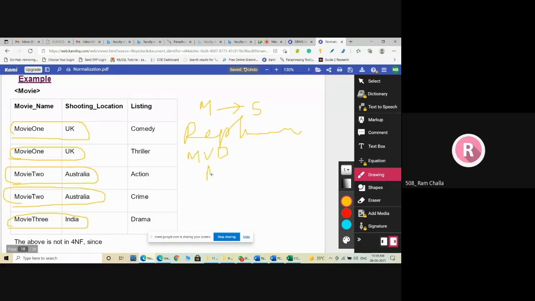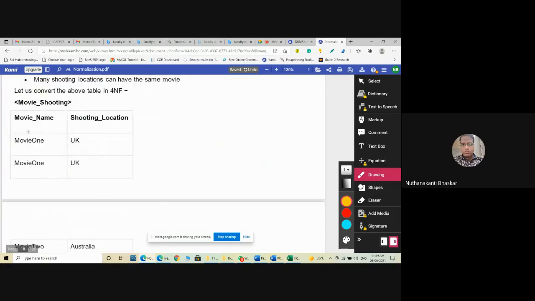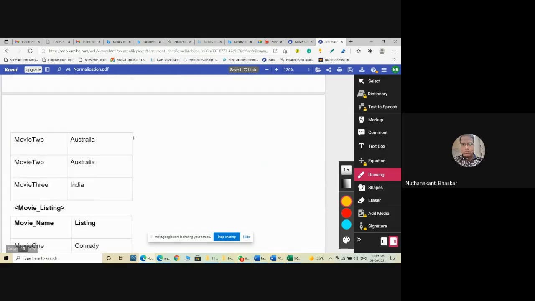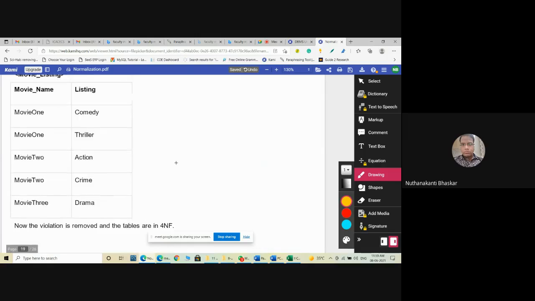M determines multiple values. So there is a multi-valued functional dependency. That is the F plus rule, that is what I told you. Now you can decompose movie name, shooting location into one relation and movie name listing into another relation.